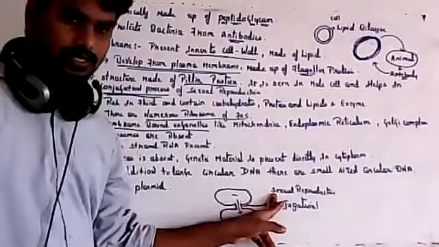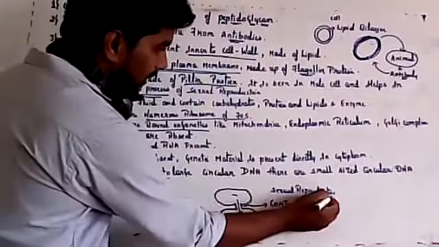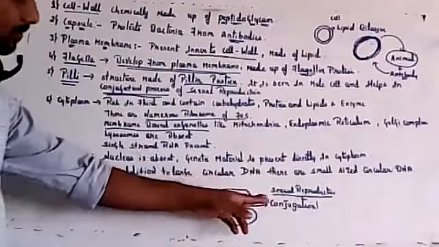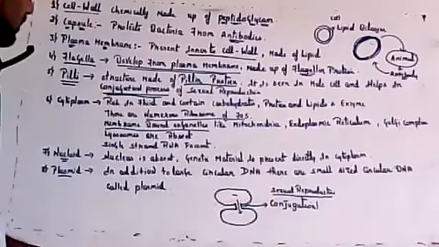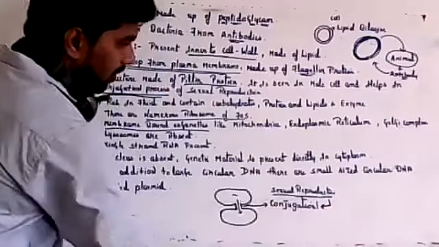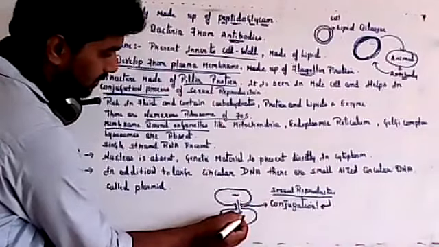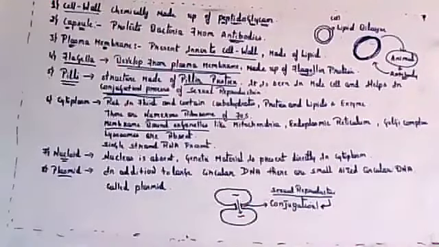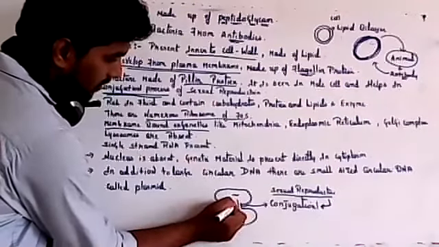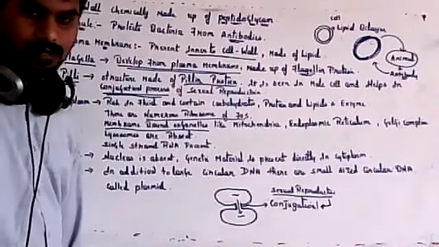Okay, so conjugation is a type of sexual reproduction. Under sexual reproduction we have three different types: transformation, transduction, and conjugation. That I'll discuss later. One such sexual reproduction is conjugation, which occurs in bacteria. Here a small amount of genetic material is transferred from one bacteria to another, and it is transferred through pili. This tube structure formed between the two bacteria is called pili.